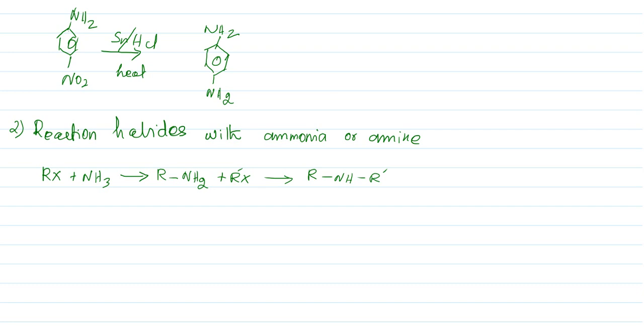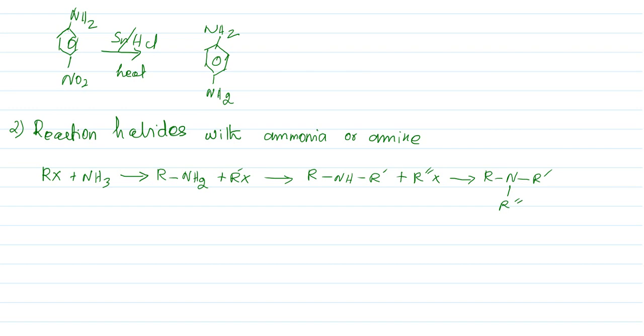This secondary amine can further react with another alkyl halide and produce R, N, R dash and R double dash, a tertiary amine.